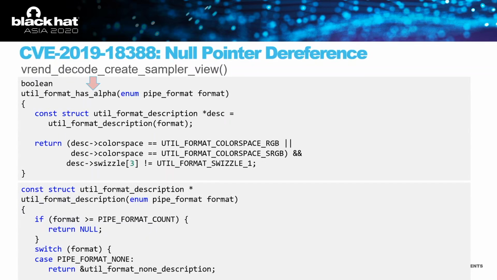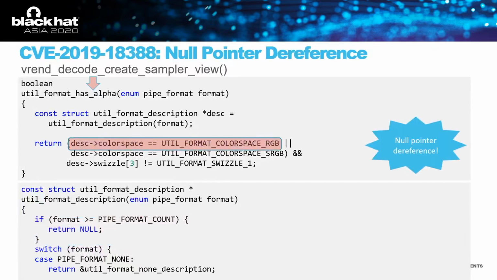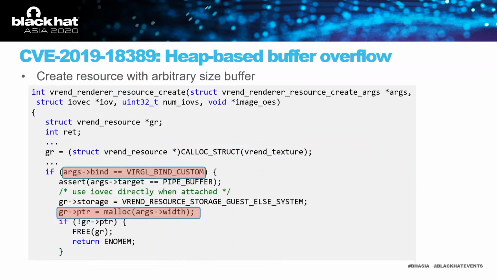It happens at the create sampler view command. When users can specify the pipe format, the pipe format argument is passed to the util format description function. But inside it, the error handling was wrong. If it receives an invalid format value, say PIPE_FORMAT_COUNT, it will return a null pointer. Then the null pointer dereference occurs and crashes the process. This bug is unlikely to be exploitable but can cause a DoS on the hypervisor.